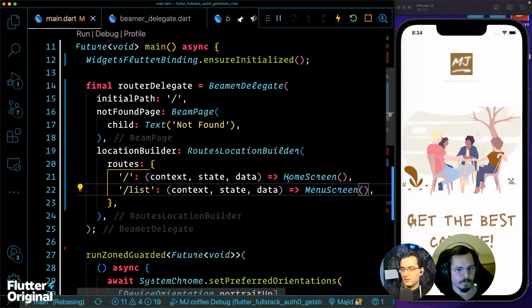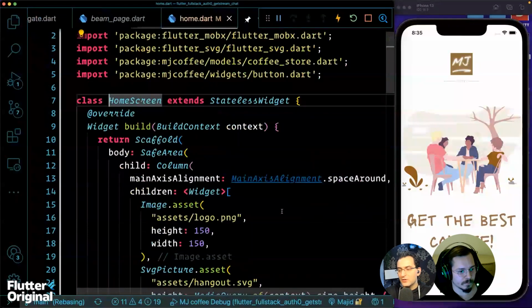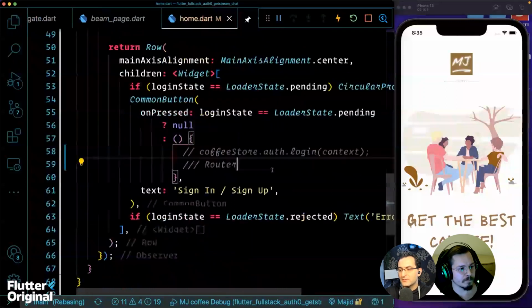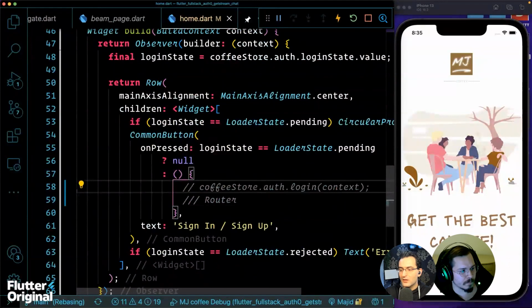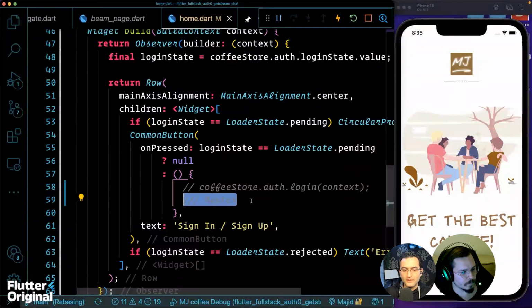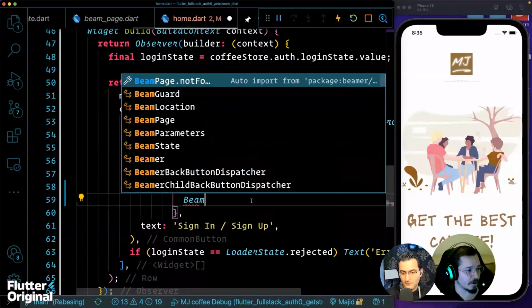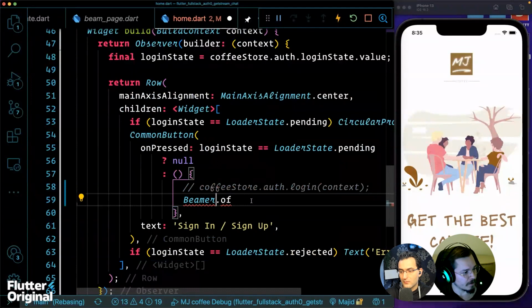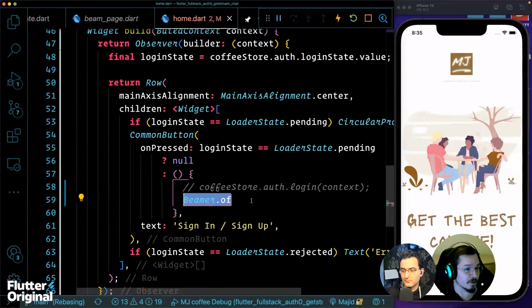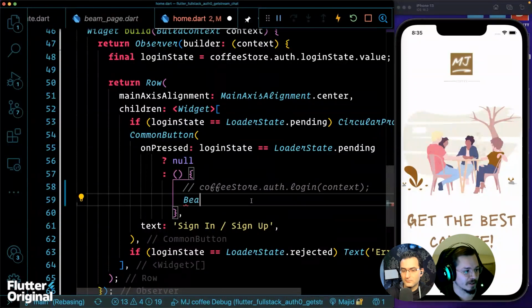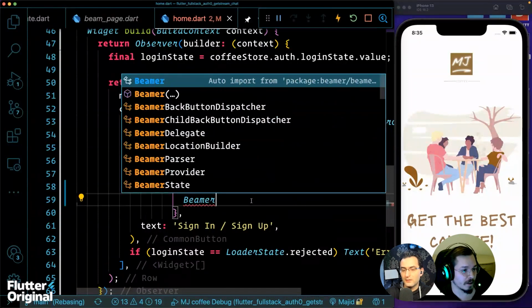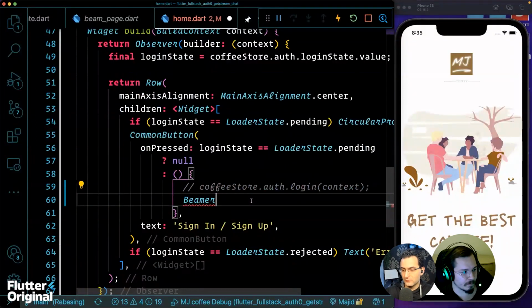Okay. So I need to go back to the home page, where I have this button here. After the sign in is correct, I want to navigate to a different page. How should I call the router here, or Beamer? Yeah, so we need to access the Beamer, and we can access it with Beamer.of(context). Or as we discussed previously, we could access that router delegate global variable if we wanted to navigate without context. But let's stick to the context right now.